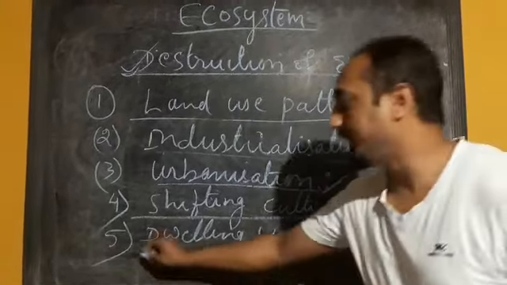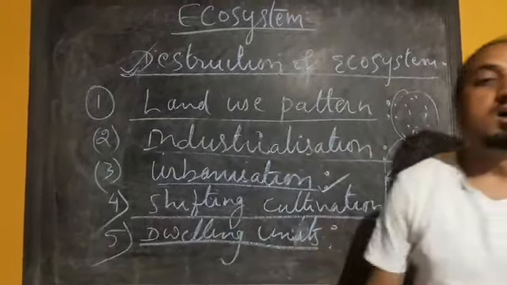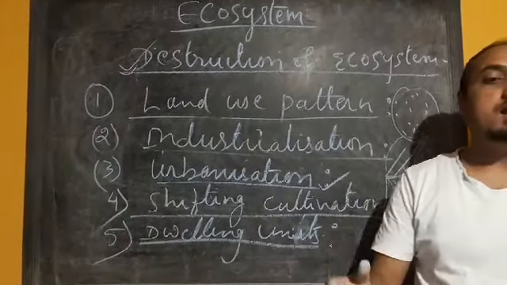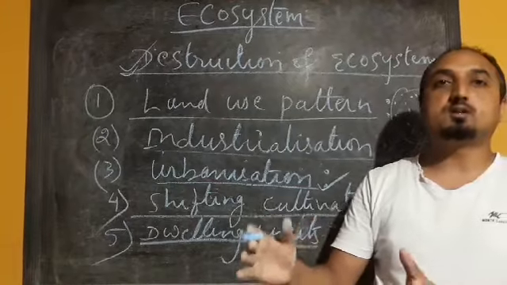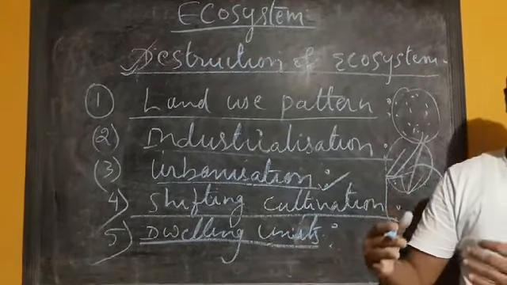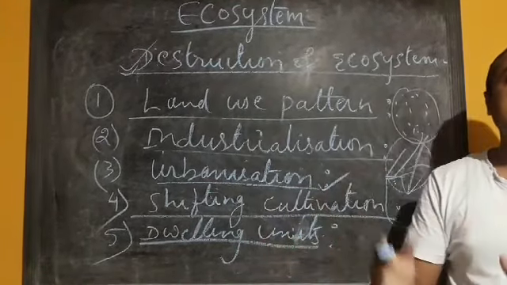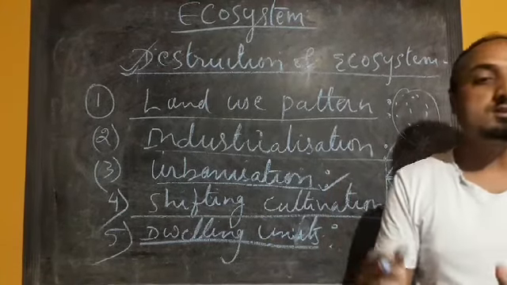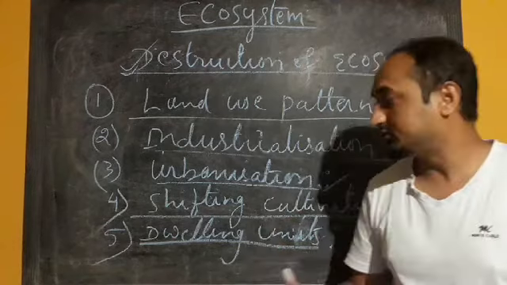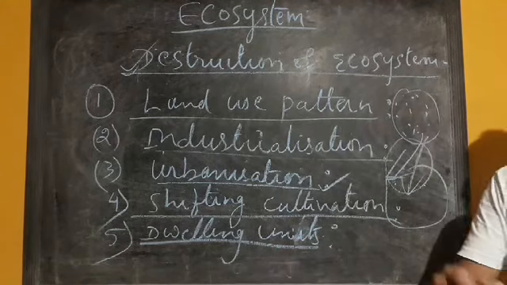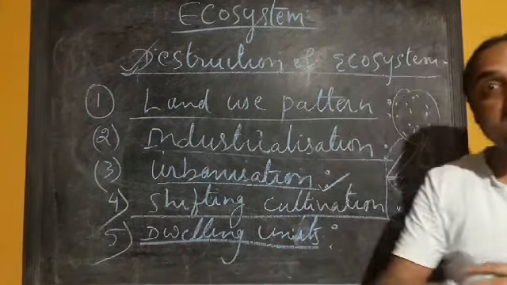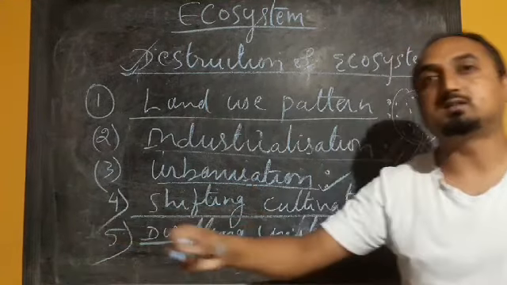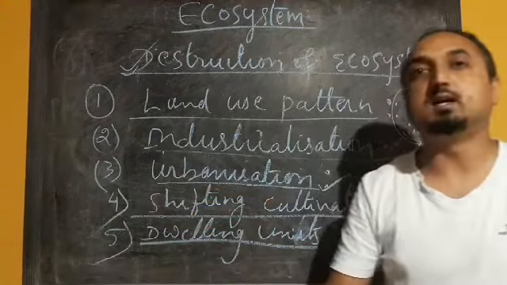Next one we have dwelling units. To accommodate the migrating population in cities, more and more dwelling units are being constructed to meet the increasing demand for transport facility. This involves conversion of croplands and of forest land into urban settlement. There is a continuous conversion of cropland into construction of maybe transport facilities, maybe housing facilities.